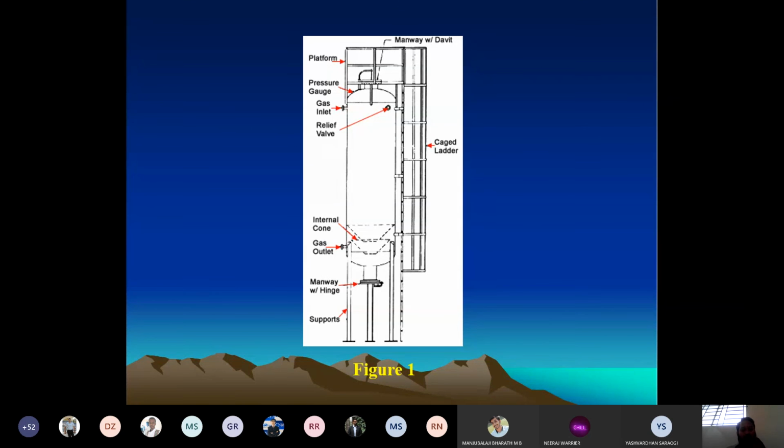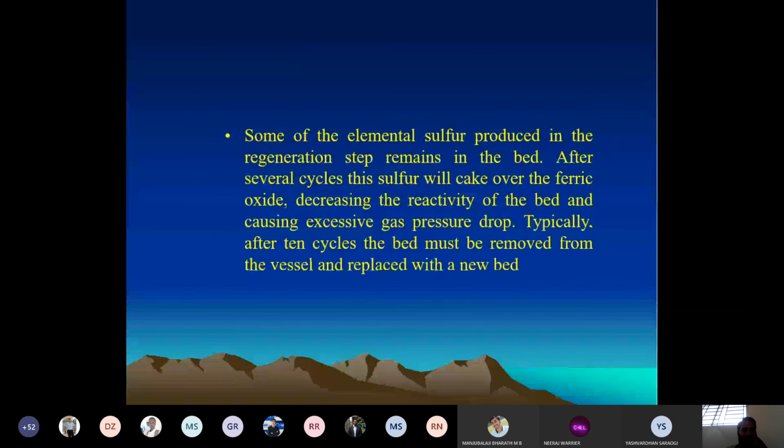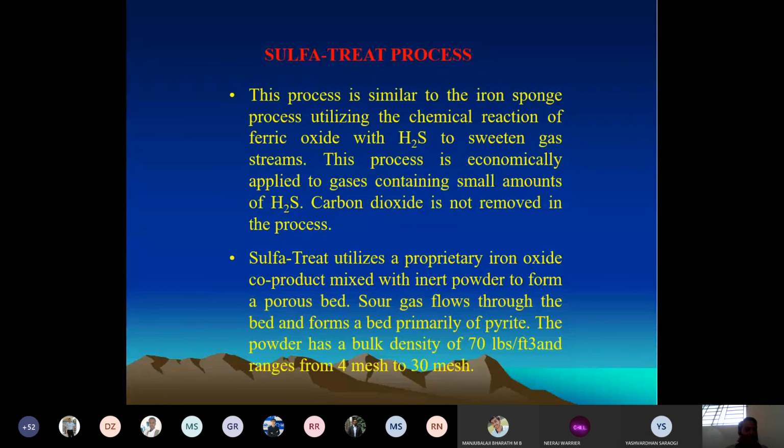I have included almost all the explanation there, so you can read it. Then we have the sulfur treat process, which is similar to the iron sponge. Here also we use iron. In the second paragraph you can see that sulfur treat utilizes a proprietary iron oxide co-product mixed with an inert powder. Along with the iron oxide, you will have an inert powder for the recovery.